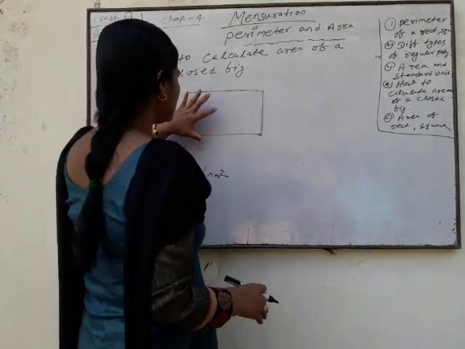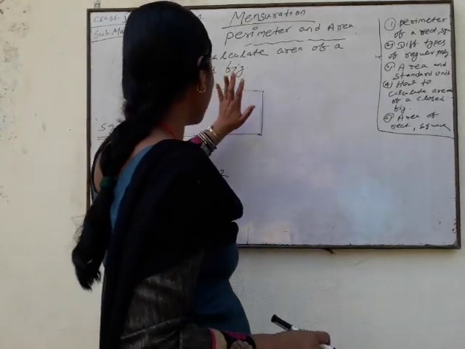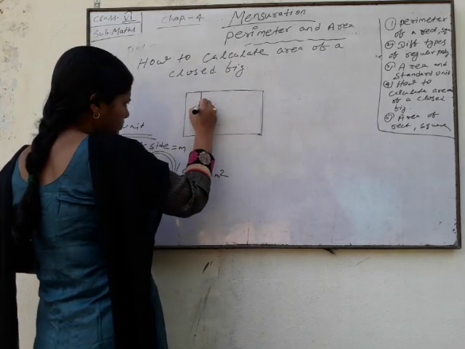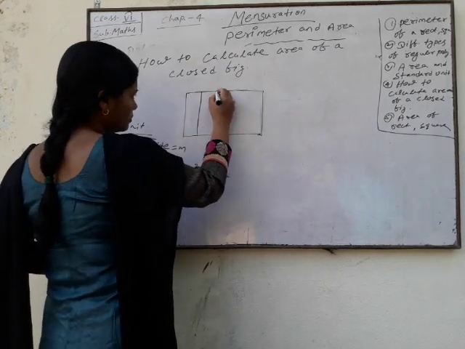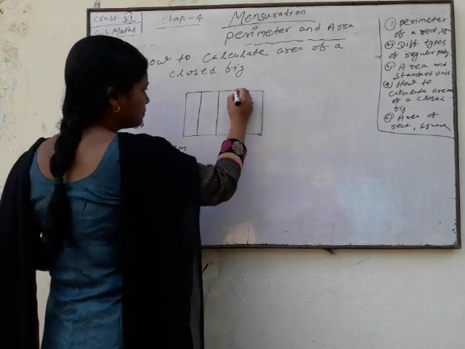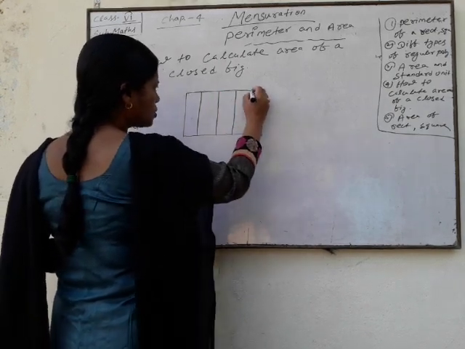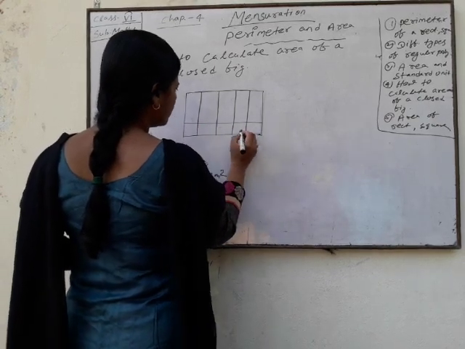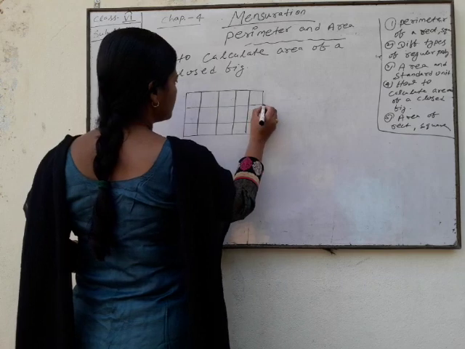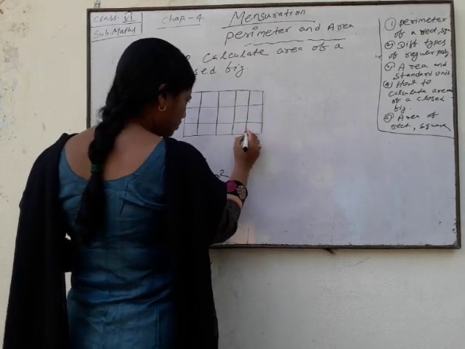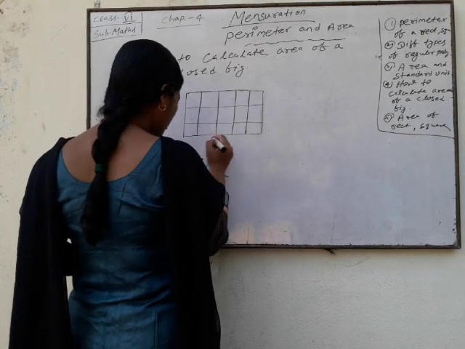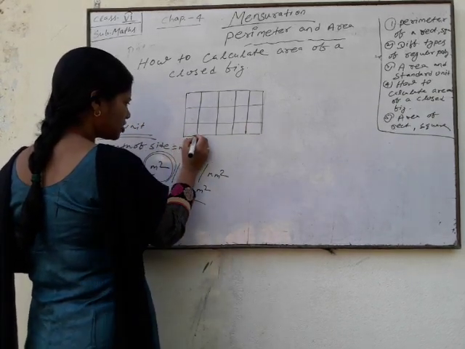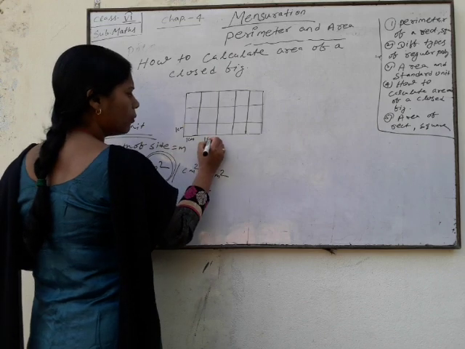So now we'll discuss how to calculate the area of a closed figure. Now look here. First you convert your figure into some small squares. And here the length of each small square, suppose 1 cm. This is 1 cm, 1 cm, 1 cm.